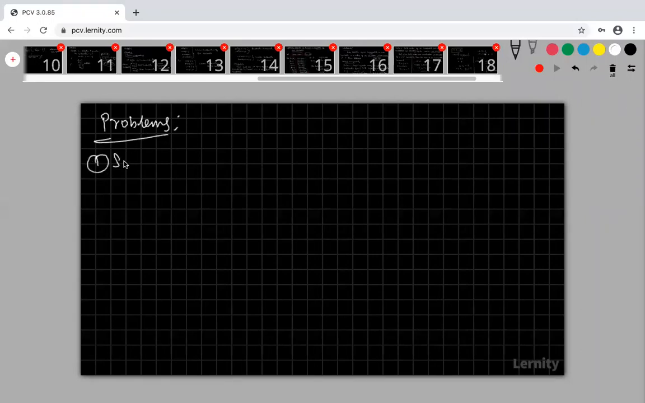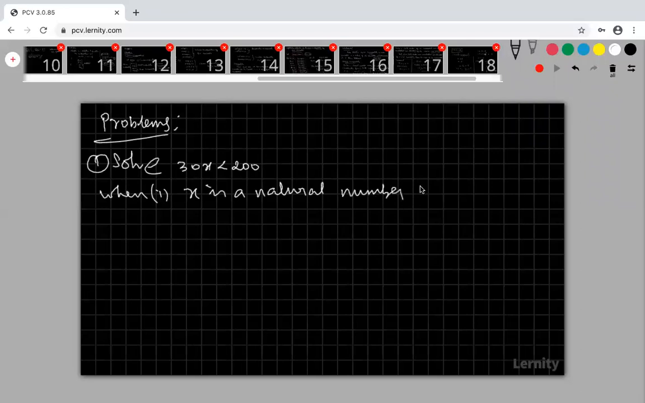First one, solve the same thing, 30x less than 200. My first question, x is a natural number. Second one, x is an integer.